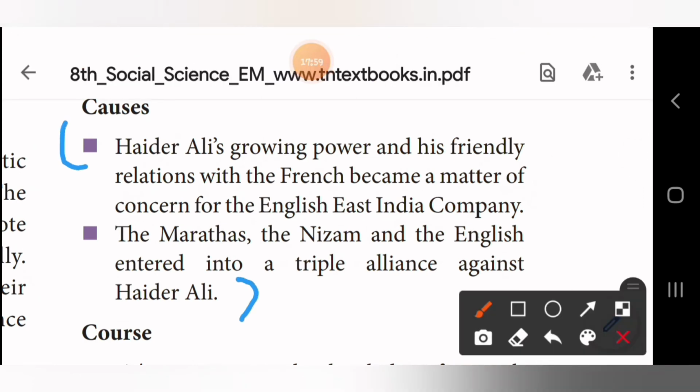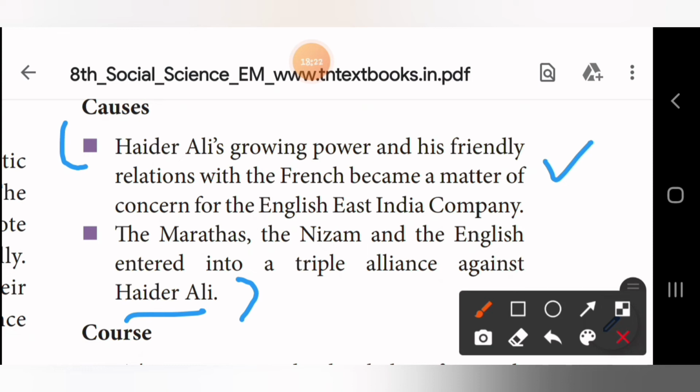Okay, first point, Hyder Ali's growing power and his friendly relations with the French became a matter of concern for the English East India Company. So that is the first point. Second point, the Marathas, the Nizam and the English entered into a triple alliance against Hyder Ali.